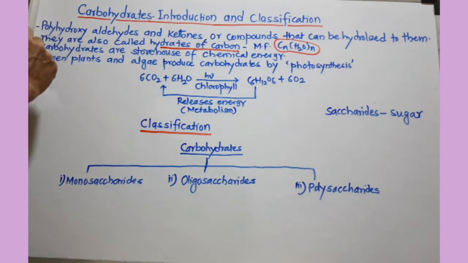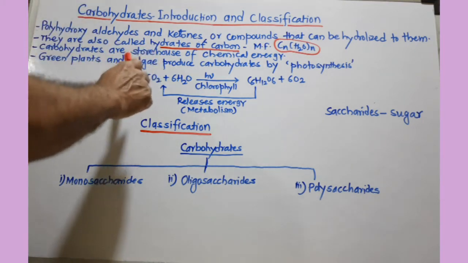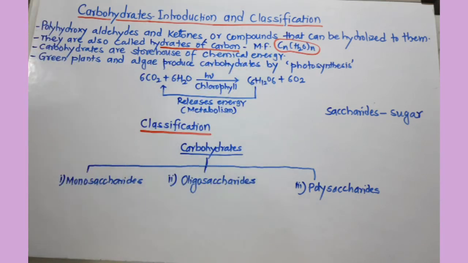Coming to the next point, carbohydrates are the storehouse of chemical energy. You know very well, the instant energy source in our body is actually carbohydrates, or they provide energy to plants as well as animals. So they are called the storehouse of chemical energy.